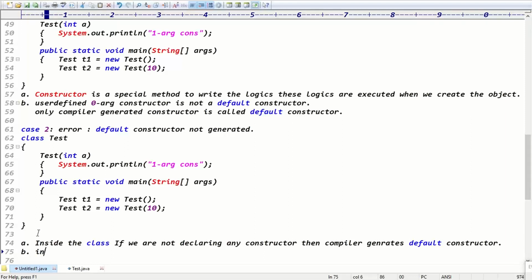Sir, will the default constructor be generated only for the empty constructor or for a parameterized constructor as well?